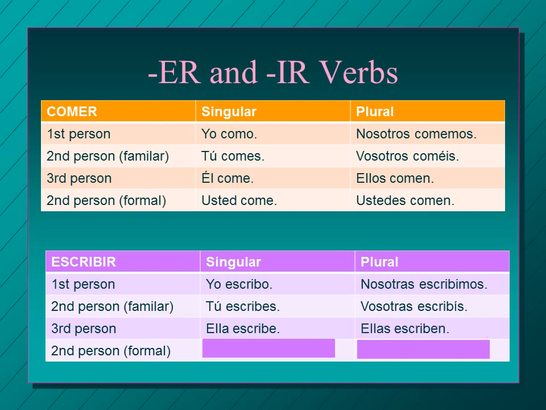And the ellos, ellas: ellas escriben. Here again, we're mirroring the ER verbs. And you can take a look at the ustedes. It's the same as the third persons. Usted escribe, ustedes escriben. So you probably noticed that the ER and IR endings are exactly the same, except for the nosotros and the vosotros, which are different. So it's o, es, e, emos, éis, en for the ERs, and the IRs are o, es, e, imos, ís, en. Very similar.